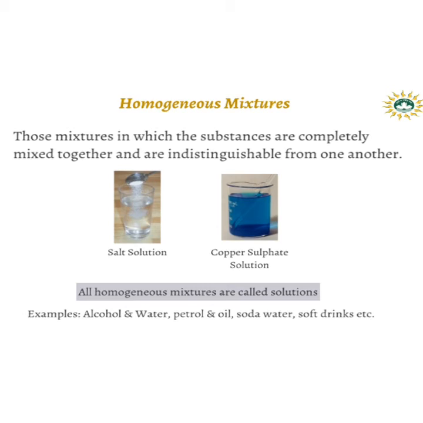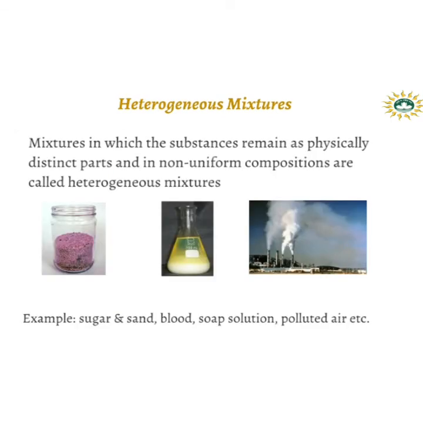Now, all homogeneous mixtures are called solutions. Examples: alcohol and water, petrol and oil, soda water, soft drinks, etc. Now, what are heterogeneous mixtures? Mixtures in which the substances remain as physically distinct parts and have non-uniform composition are called heterogeneous mixtures.